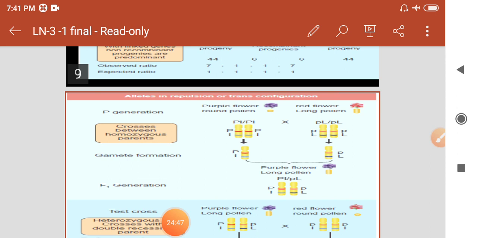Okay, what is the conclusion of these two coupling and repulsion linkages? Here these two scientists state that Mendel's law of independent assortment was used only for the dihybrid cross and monohybrid cross. But these two scientists used the same law of independent assortment for these crosses, but these two crosses are not suitable for the law of independent assortment.